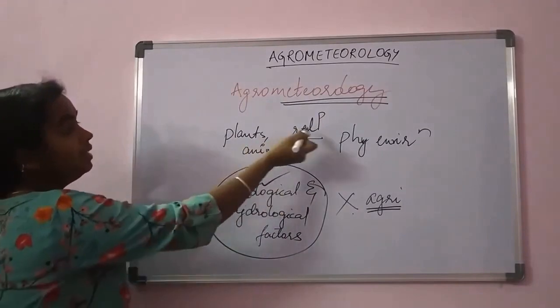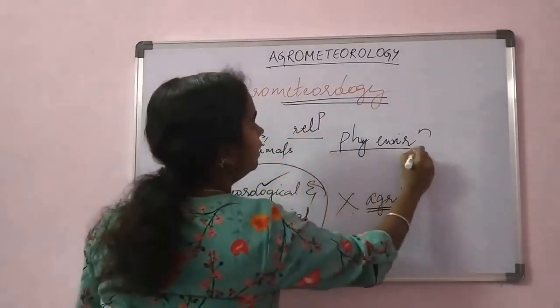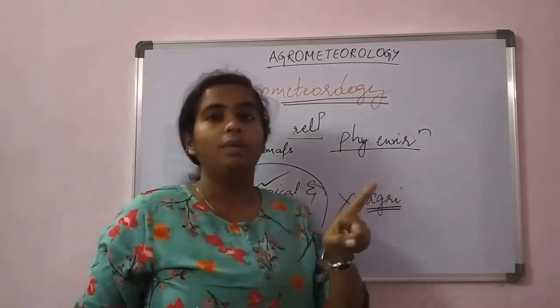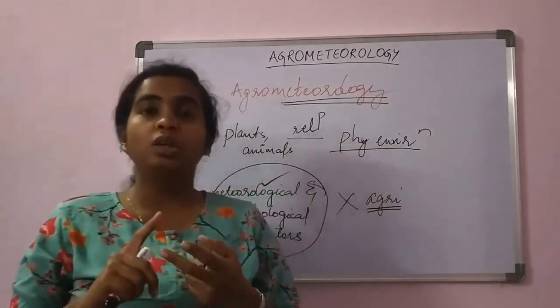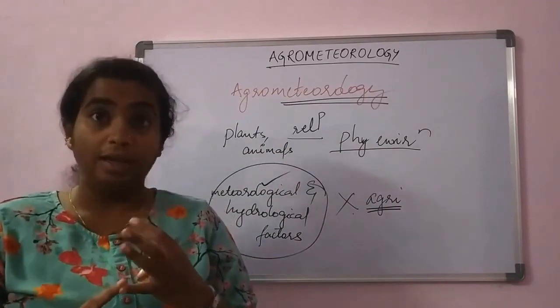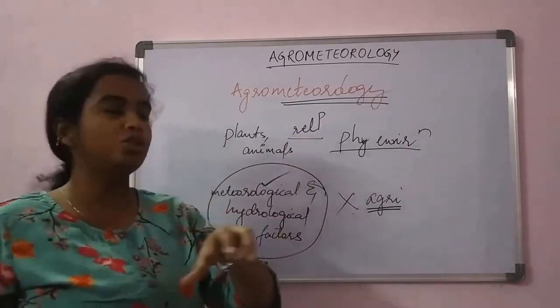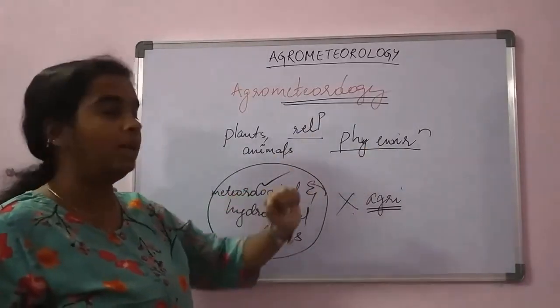In other terms, it is the relationship between plants and animals with the physical environment. The physical environment involves temperature, relative humidity, moisture content or air conditions, wind speed and wind velocity.